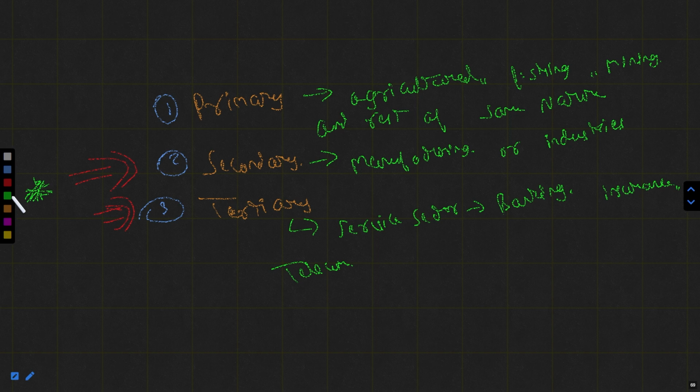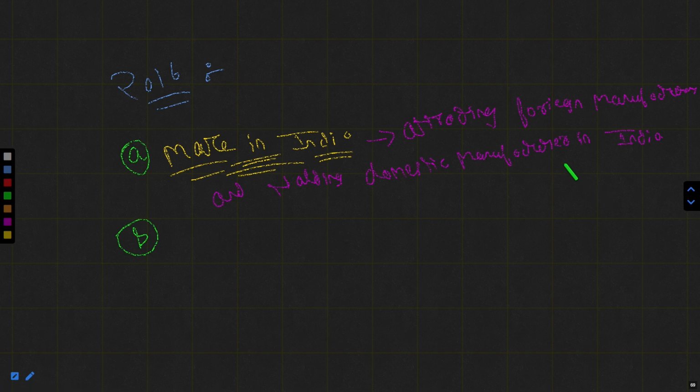So if we could attract the foreign manufacturers, it means the number of manufacturers in our country will go up.